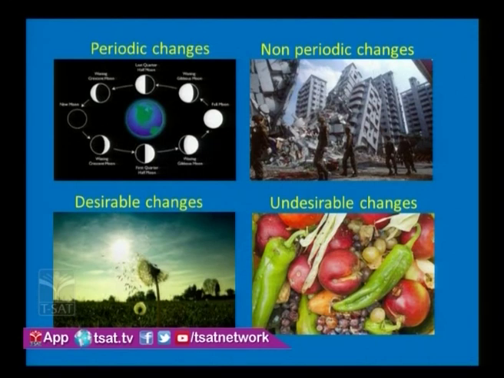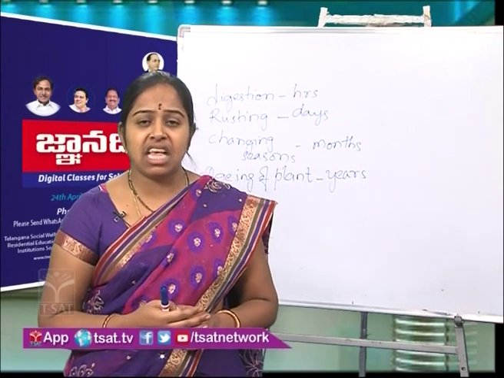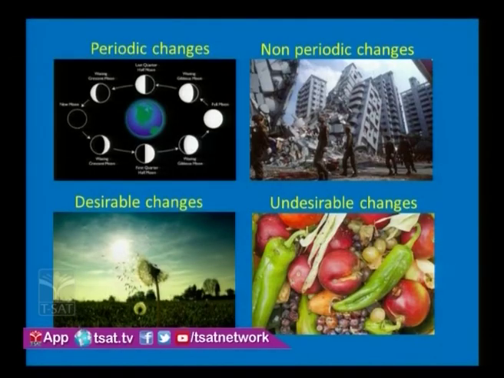Now coming to desirable changes and undesirable changes. As the name suggests, changes where we have a desired outcome are called desirable changes. For example, seed dispersal and ripening of fruits and many other examples. The man-made changes come under desirable changes. Undesirable changes have an unexpected outcome like rotting of vegetables, floods, cyclones, earthquakes. These are all undesirable changes which we see in our surroundings.